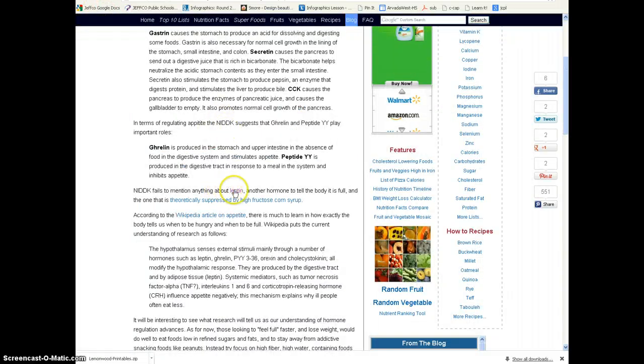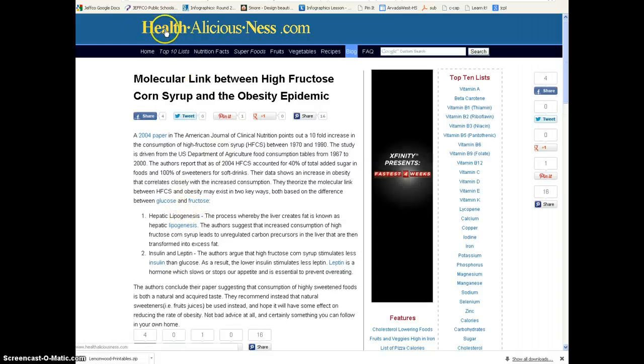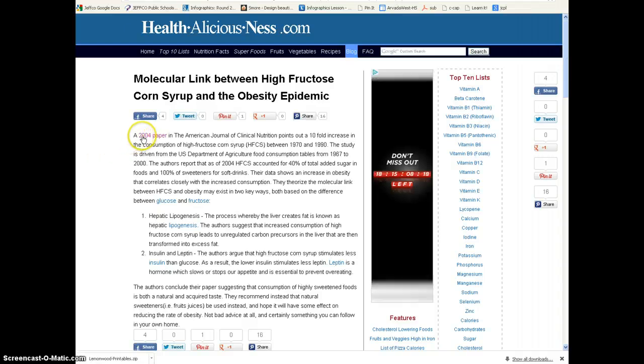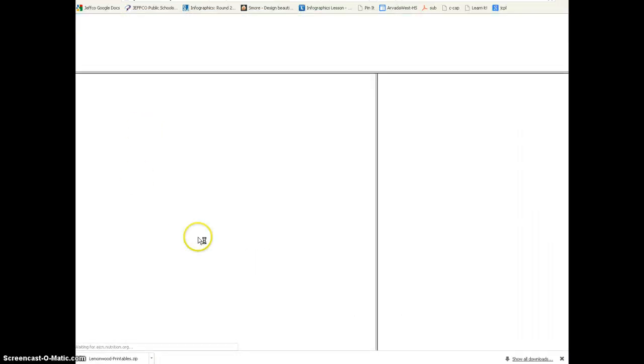He also says here, another hormone to tell the body is full, and the one that is theoretically suppressed by high fructose corn syrup. So I'm wondering, theoretically, where did he get that information? It takes me to a link again on his website, so I don't know where that comes from. But it does say a 2004 paper in the American Journal of Clinical Nutrition. Oh, that sounds interesting. So I'm going to click on that.